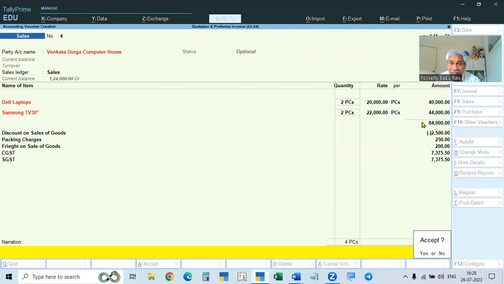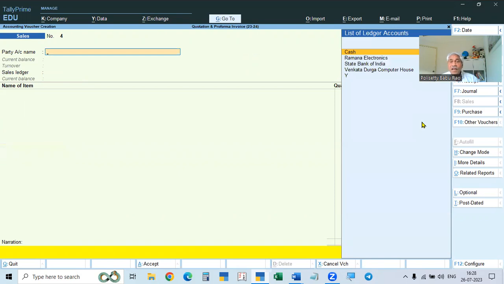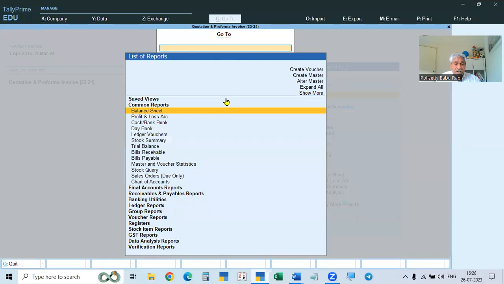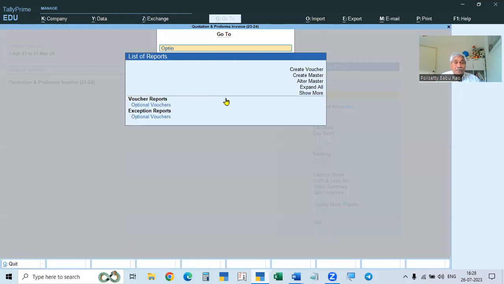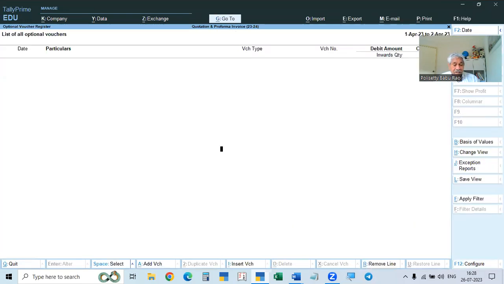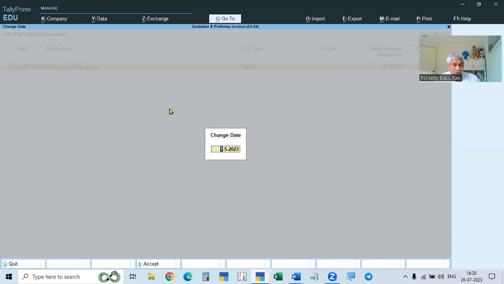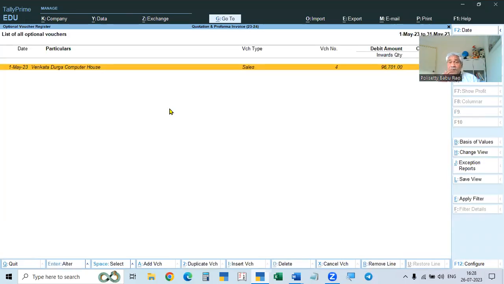After accepting this, go again to this page, the quotation voucher. Here you can go to optional vouchers. Here it is showing April, so take the month of May. Or press Control F12 and give May to May. If you give all the quotations, I mean the proforma invoices, in May, then you will see them.